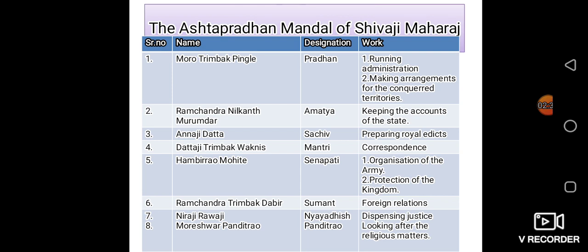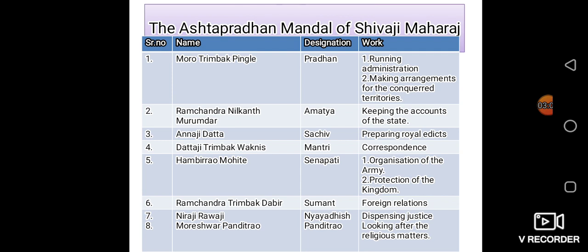Okay, children, now let us see what the Ashtapradhan Mandal of Shivaji Maharaj says. Serial numbers 1 to 8 are given, with the ministers' names, their designations and their work. Let us see one by one. Moropant Trimbak Pingle was the Pradhan, running the administration and making arrangements for the conquered territories. The second minister is Ramchandra Nilkanth Mujumdar. His designation was Amatya, keeping the accounts of the state. Third is Annaji Datto, Sachiv, preparing royal edicts.